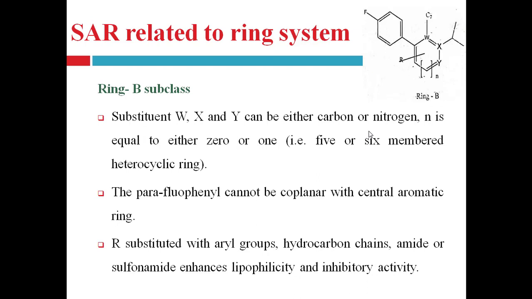Now ring B subclass. Substituents in place of W, X, Y can be either carbon or nitrogen atoms, right? Small n is equal to either 0 or 1. That is, if n is 0, then it is a 5-membered ring, and if small n is 1, then it is a 6-membered heterocyclic ring, right?